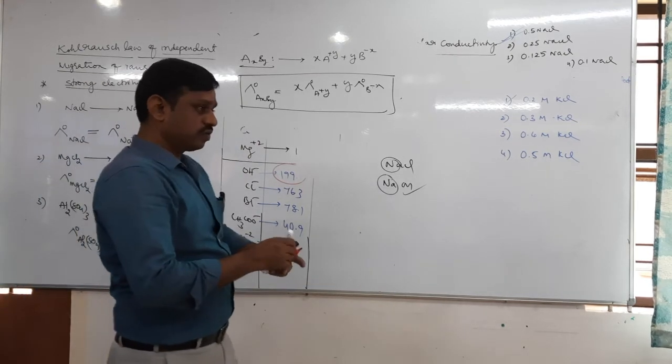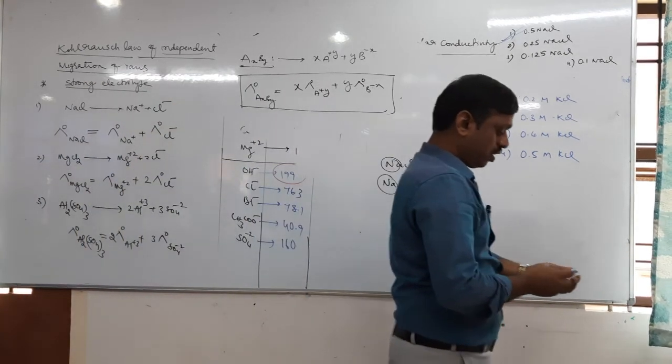It is applicable for strong electrolyte.